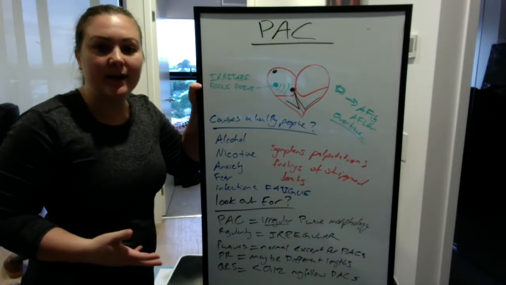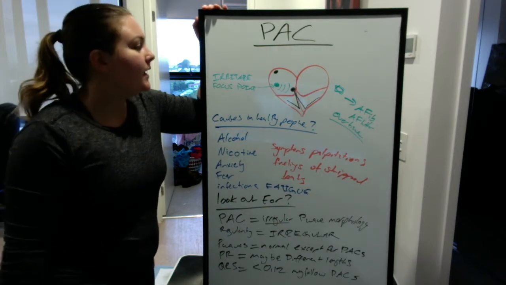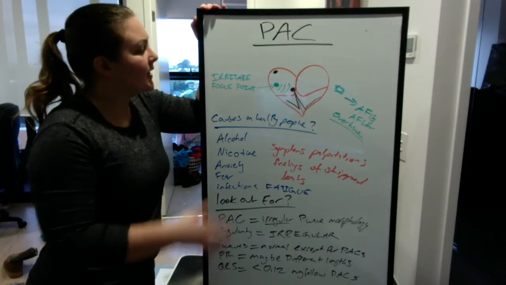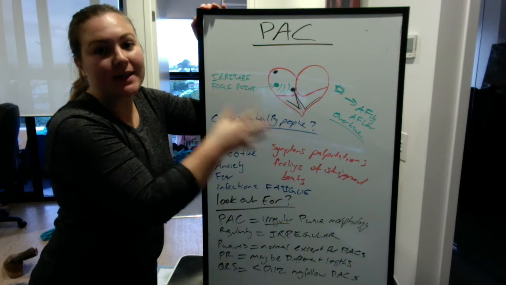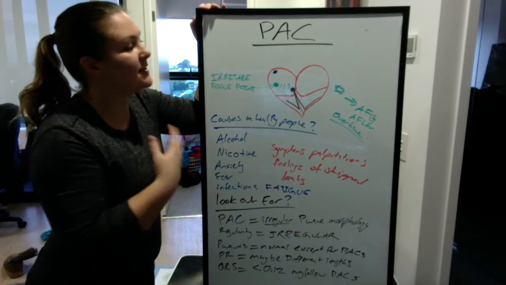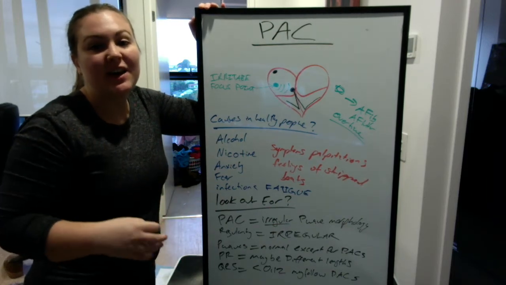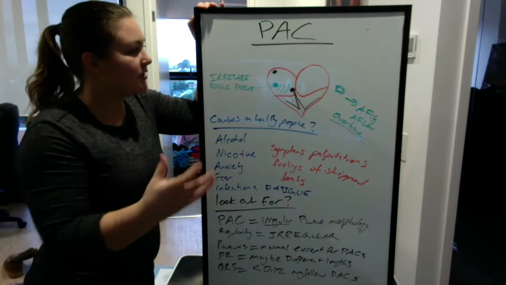So I'm going to talk about premature atrial contractions or PACs. What they are is an irritable focus point in the atria, like in atrial flutter, but the difference is that this one doesn't go off all the time. It goes off spontaneously and irregularly as well. So it doesn't always go off.